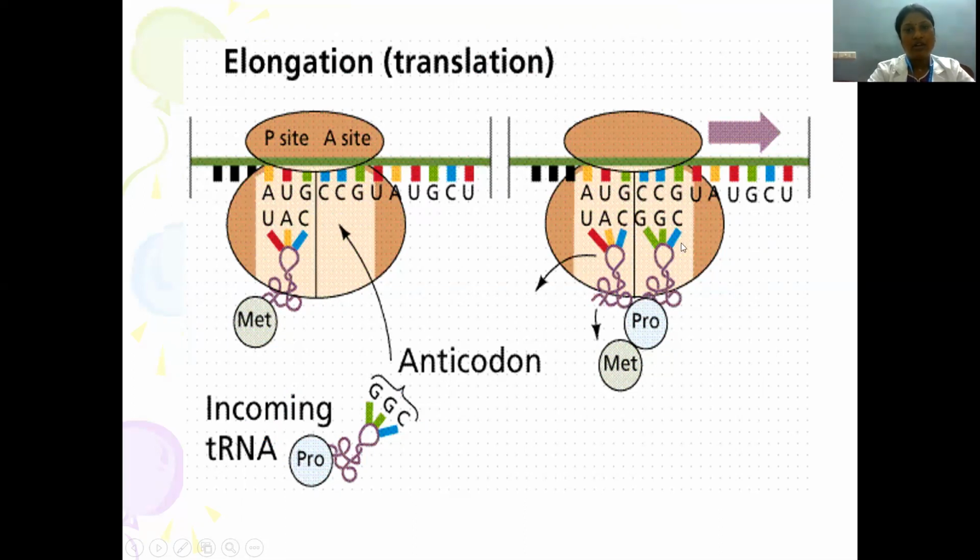So after it comes and attaches, there will be a peptide formation to methionine. After this happens, there will be a translocation of this entire peptide from the charged tRNA onto the methionine, and this tRNA will be left free and will move to the E site to get released.